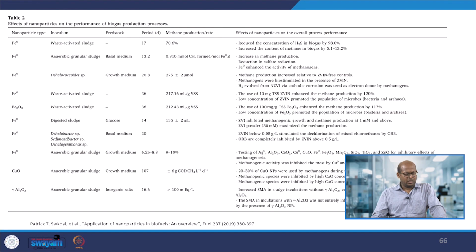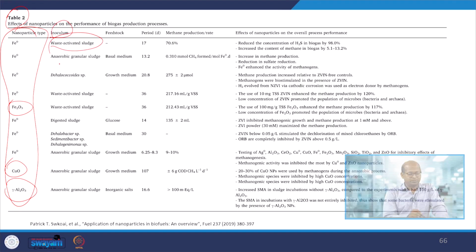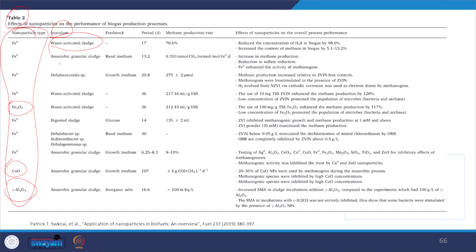Okay, so here you can see in this particular table different types of zero valent metals and irons that were used, also ferric oxide, copper oxide, and alumina. Different types of inoculum were used, for example waste activated sludge. Here the methane production rate increased, and the effect on the overall process is that the concentration of H2S production is reduced, but the methane production rate increased.